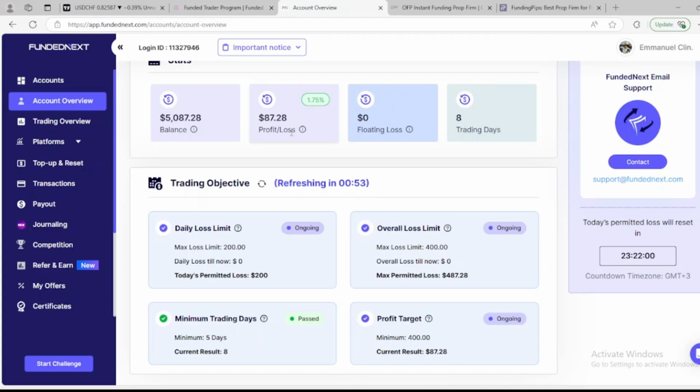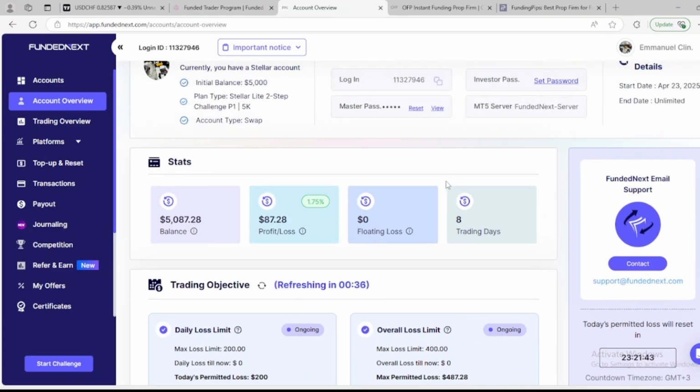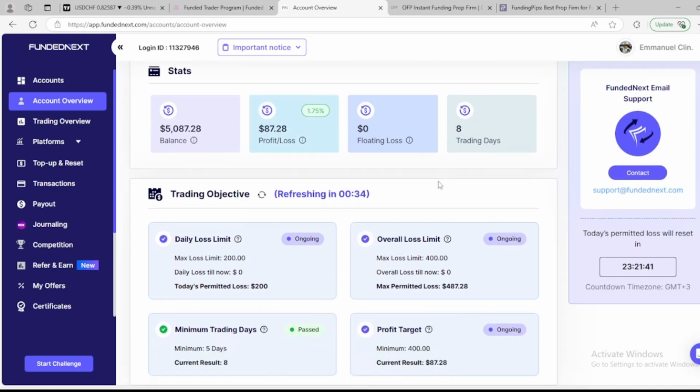By the way, none of these prop firms are sponsoring the video, and I don't recommend any prop firm to you right now. I am just sharing my idea with you guys about these prop firms and how to go about those instant funding prop firms where you're going to have a consistency and inconsistency score rule, and how you can get a payout from there.